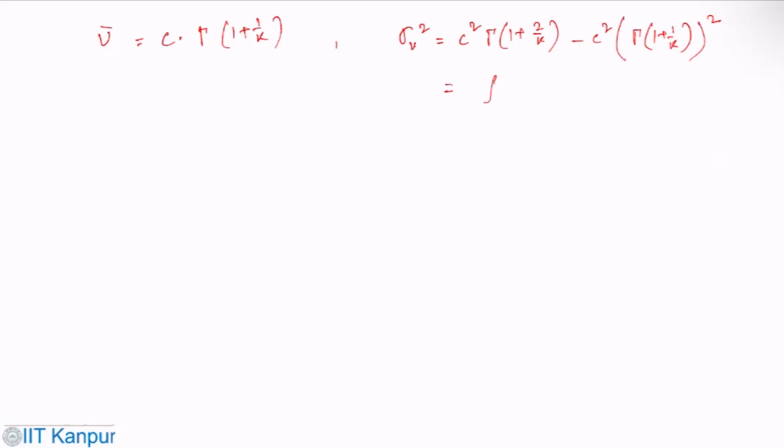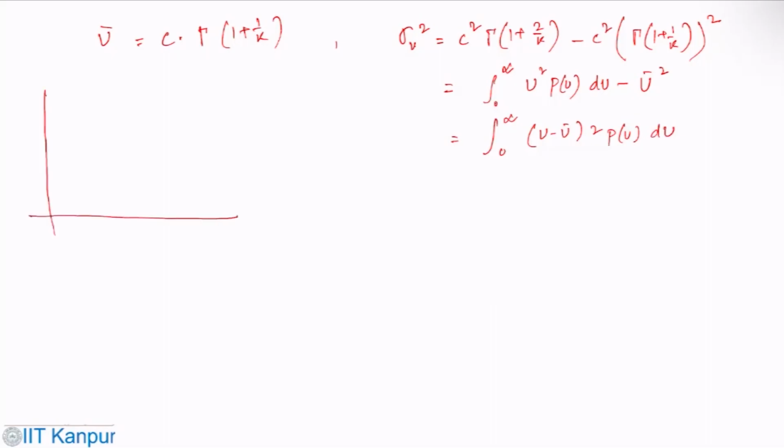This you can write as the integral from 0 to infinity of u squared p of u du minus u bar squared. So one can write the integral from 0 to infinity of (u minus u bar) squared times the probability of u into du. That's how the variance is calculated. If you look at the variation of the gamma function with respect to k, this is how it varies.